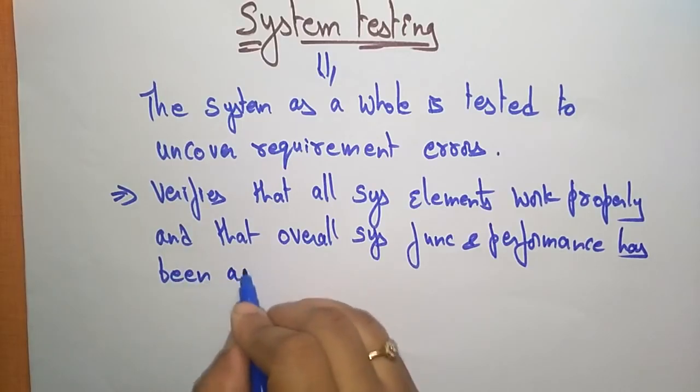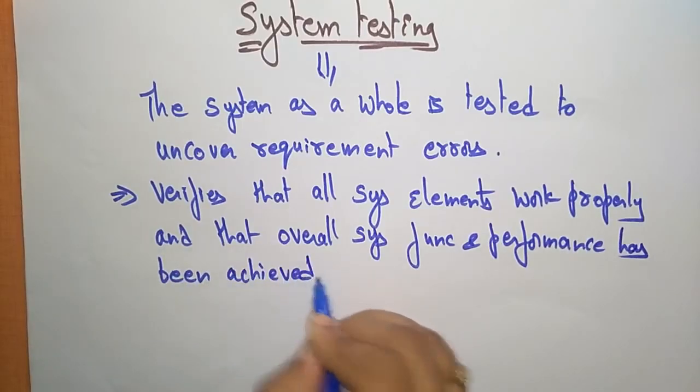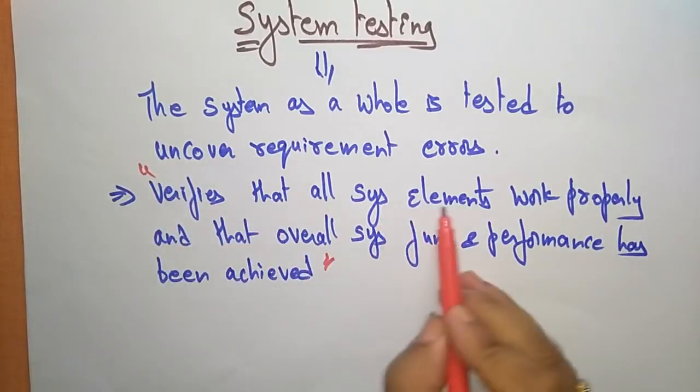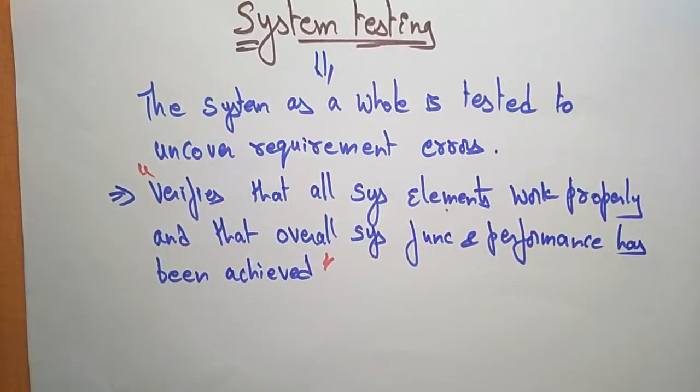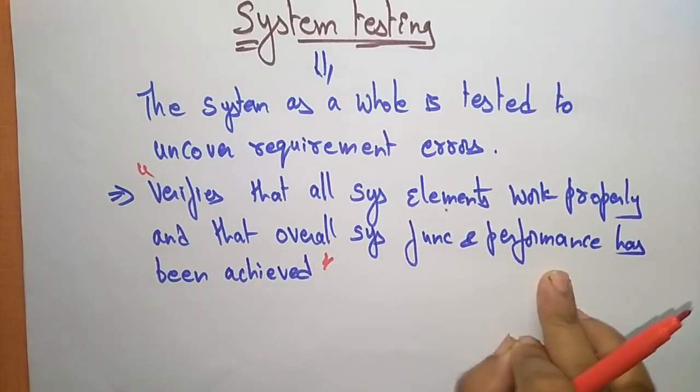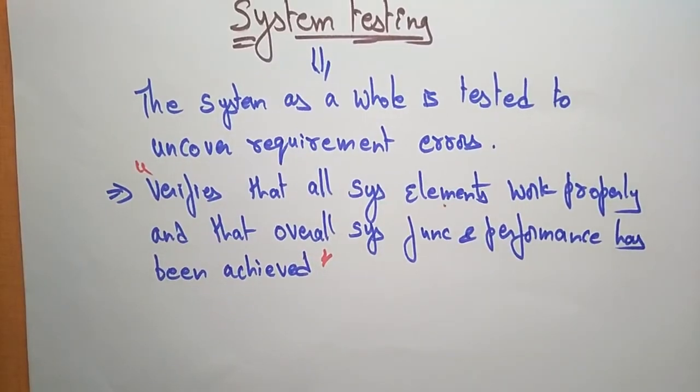So this is the main use of system testing. It verifies that all the system elements work properly, and it also concentrates on whether the overall system functions and performance have been achieved.